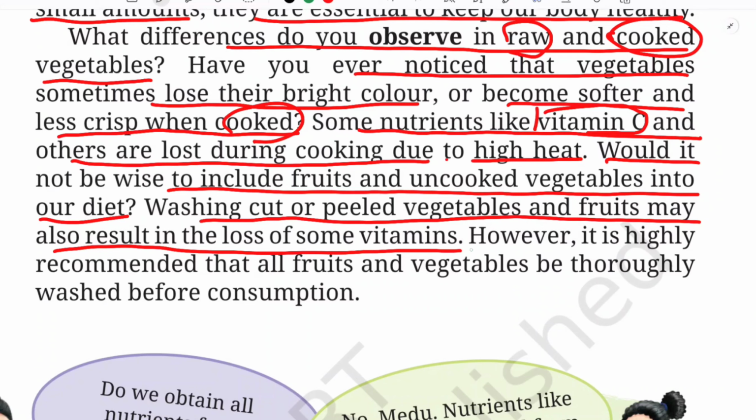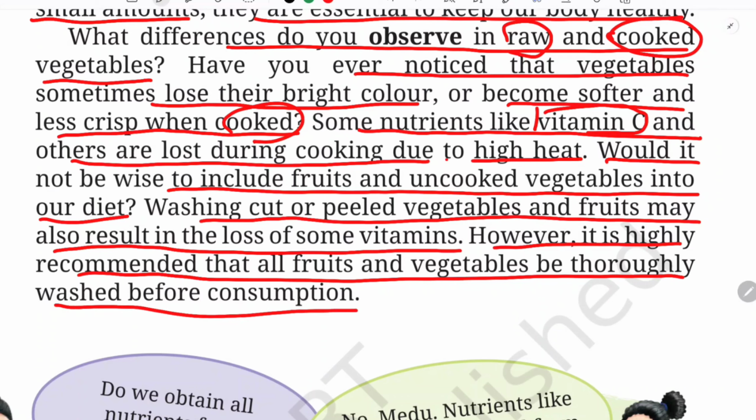You should never eat unwashed ones. Though there is a loss of some vitamins, it is not good for our health, okay. We'll be attacked by certain diseases. However, it is highly recommended that all fruits and vegetables should be thoroughly washed before consumption. So that is what I have told you, and I have given the reason also, isn't it? So I hope you have understood.